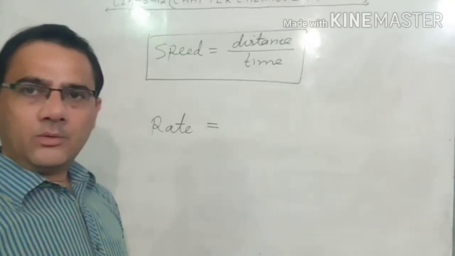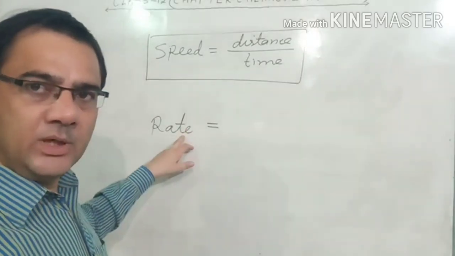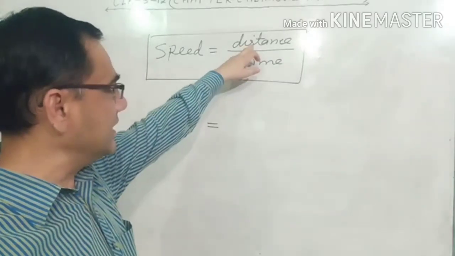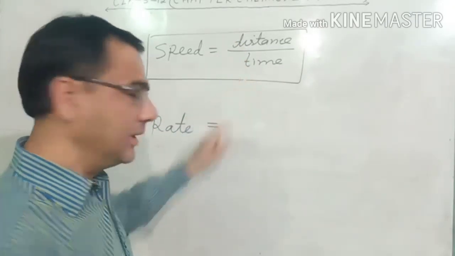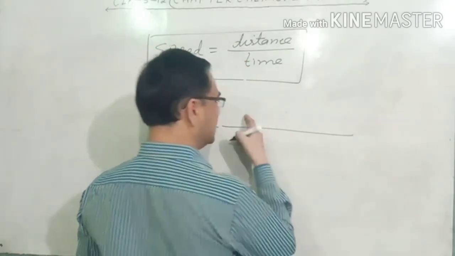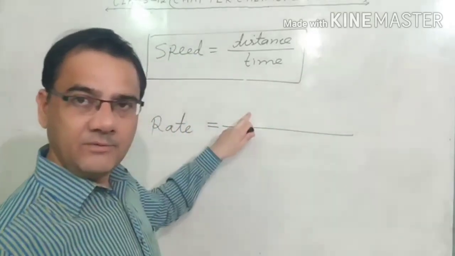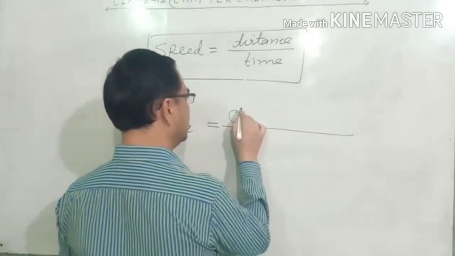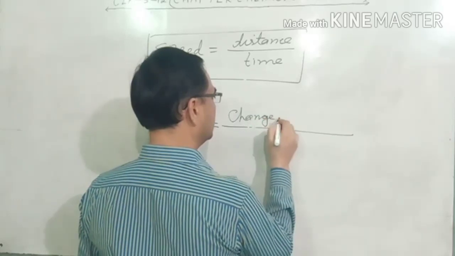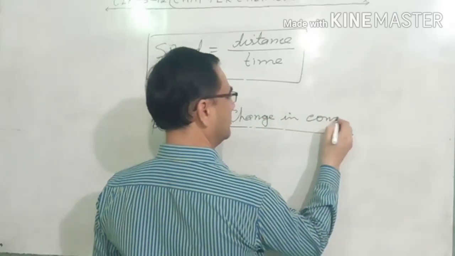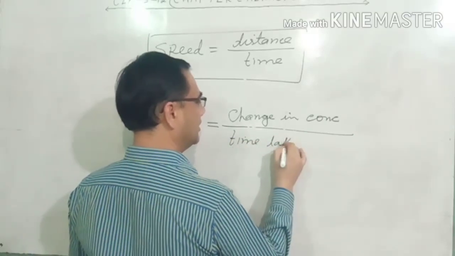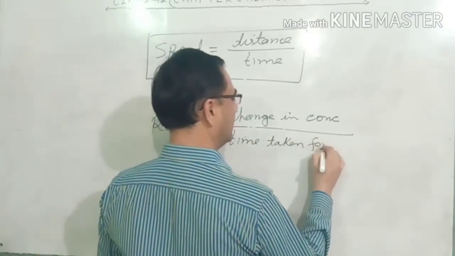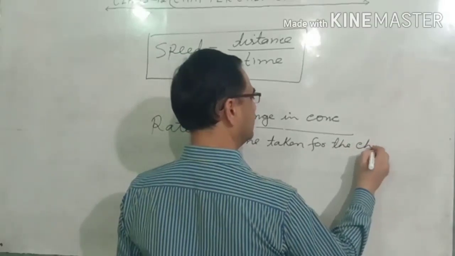So in this formula, rate is equal to, here instead of distance upon time, where we ask how much distance is covered in how much time, here we write how much concentration has been changed in the given time. It means rate is equal to change in concentration upon time taken for the change.